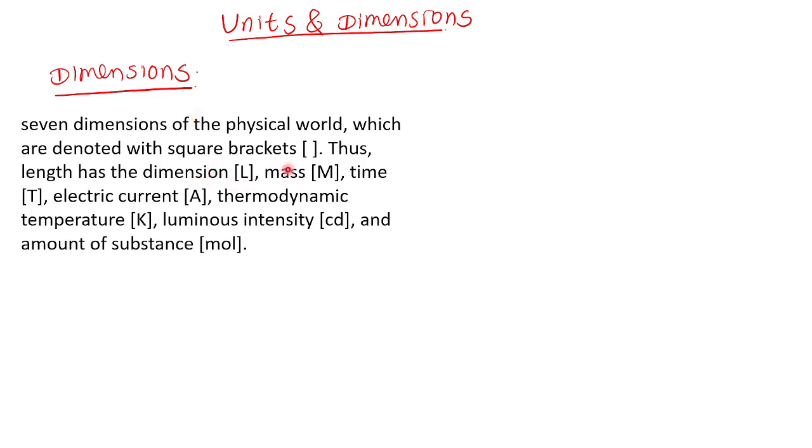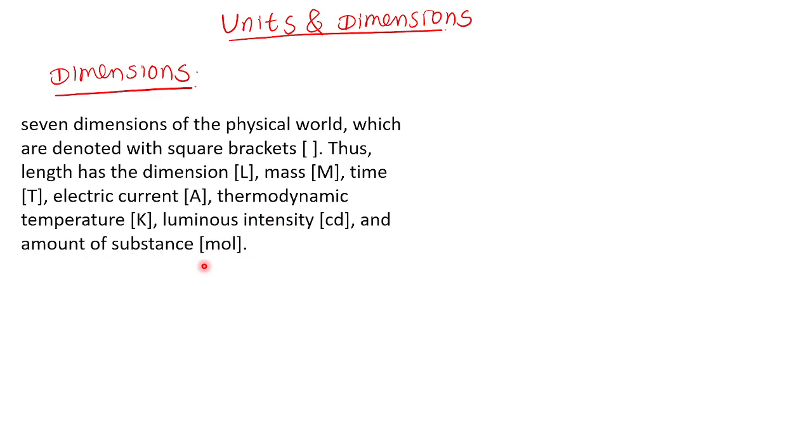you have to write all these things. Length, mass, time, current, temperature, luminous intensity, and one more thing, the amount of substance. Mole. The amount of substance is denoted by the symbol mole. You might have heard about the mole, Avogadro number. But a question involving amount of substance is not there in this chapter, so no need to worry about luminous intensity and amount of substance.